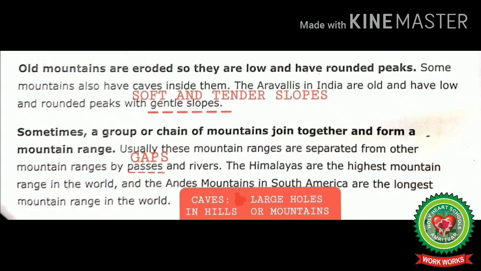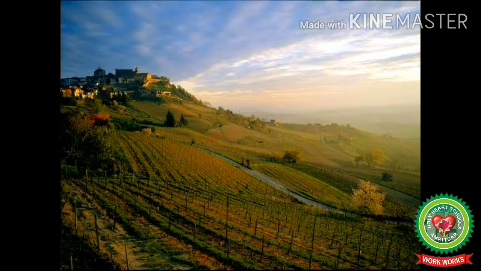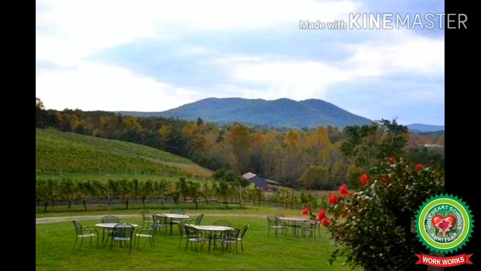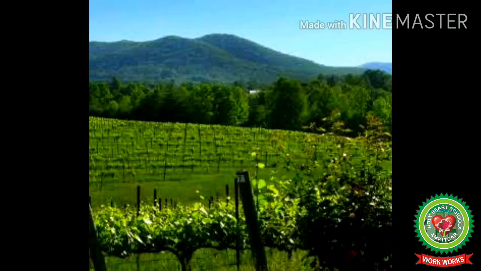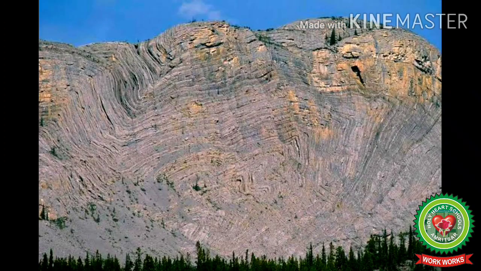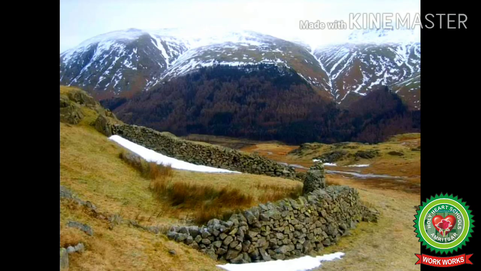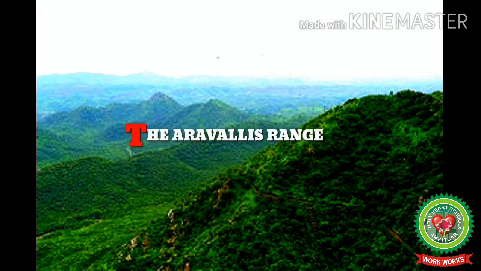Passes means gaps. The other type of mountain is old mountains. They are also known as old fold mountains. They are less in height as compared to young fold mountains. These generally do not have pointed peaks due to erosional activities.